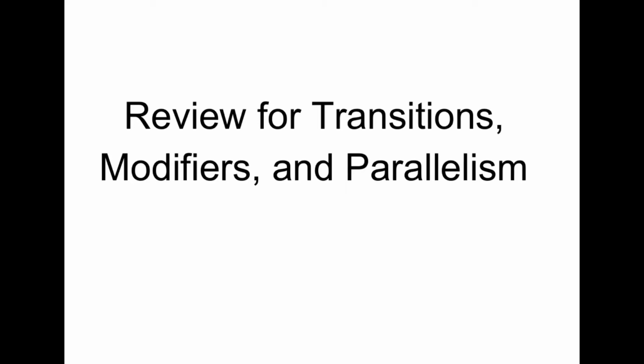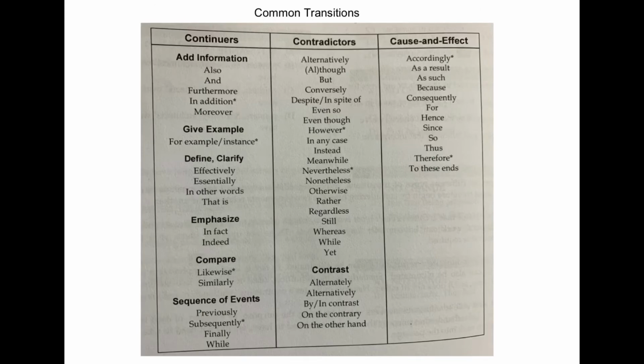This video is a review for transitions, modifiers, and parallelism. The first strategy we used was to come up with a list of common transitions and to break them into three categories. Continuers, these transitions join two ideas or sentences that are about the same topic and the same thing. Contradictors, which join two opposing ideas or sentences, or show how two are different. And cause and effect, which show a cause and effect relationship between two sentences or ideas.